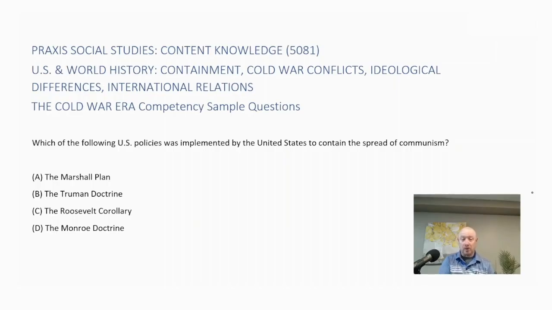All right, so I'm going to eliminate choice D, the Monroe Doctrine. That's from 1823, James Monroe. And it's a doctrine to basically tell Europe to stay out of the Western Hemisphere's affairs. I'm going to eliminate the Marshall Plan, A. That was a plan to rebuild Europe after World War II. C, the Roosevelt Corollary, had to do with Latin America and the U.S. interest there and to keep the Europeans out of Latin America.